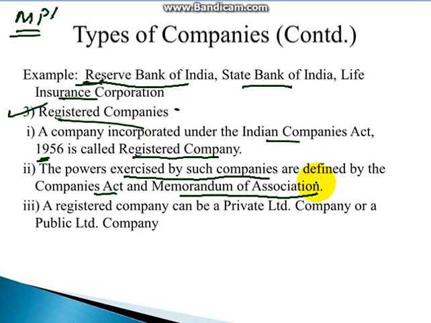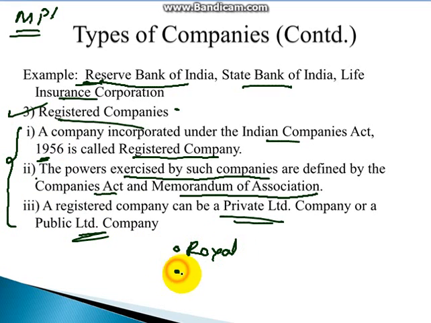Whatever memorandum of association and registration is done, at that time the powers are decided. Registration can be of private limited type or public limited type. So this is the third type. First was the Royal Charter company, second the statutory company, and third is based on the register of companies.